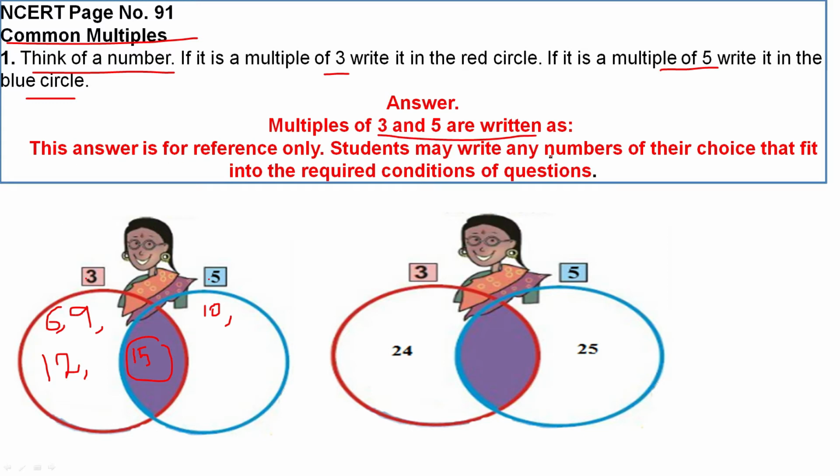Students may write any numbers of their choice and find the answer. So multiples of 3 you have to write, multiples of 5 you have to write. If any number is common between 3 and 5, you should write it in the middle circle. Here 15 is common, that is actually called a common multiple. That we can say the least common multiple.